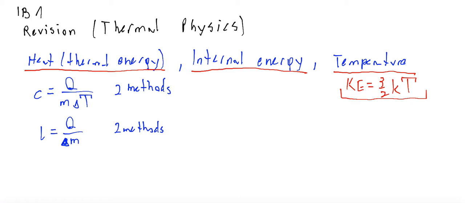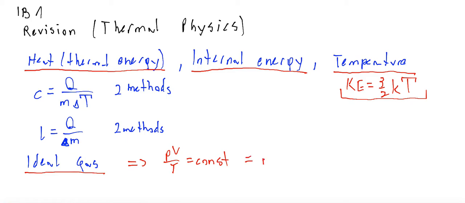The second part of thermal physics was related to an ideal gas. We were talking about three laws: Charles's law, Boyle's law, and the pressure law, and about the graphs. The conclusion was the equation that PV over T is constant, and this constant depends on the number of moles and another constant called the gas constant.